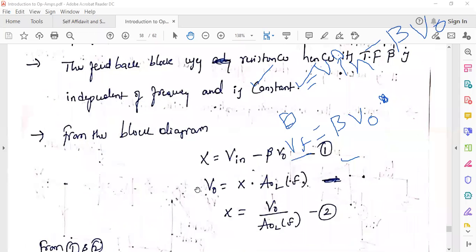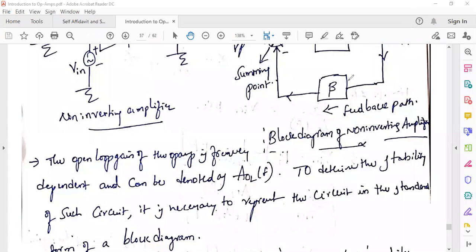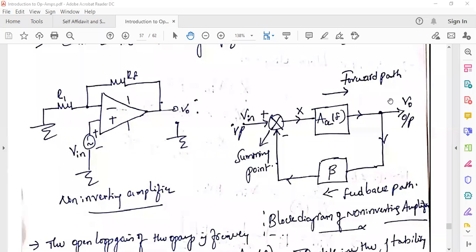Then, but what about V naught? What is V naught? If you observe this block diagram, your V naught is nothing but from this one. V naught equals the feed forward gain, A naught L of F, into, what is the input?